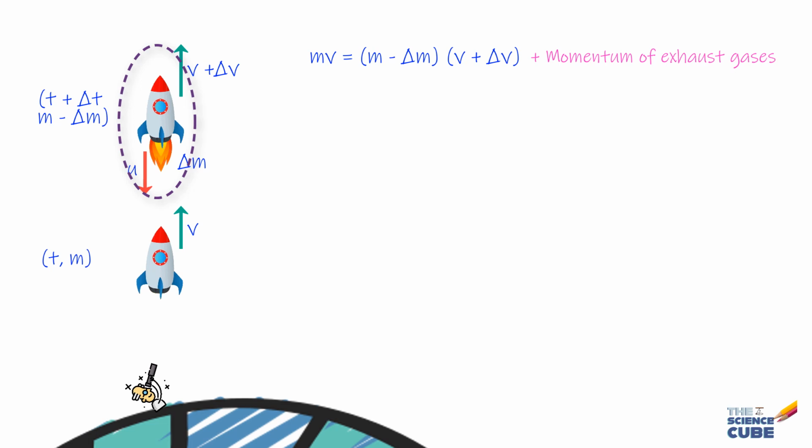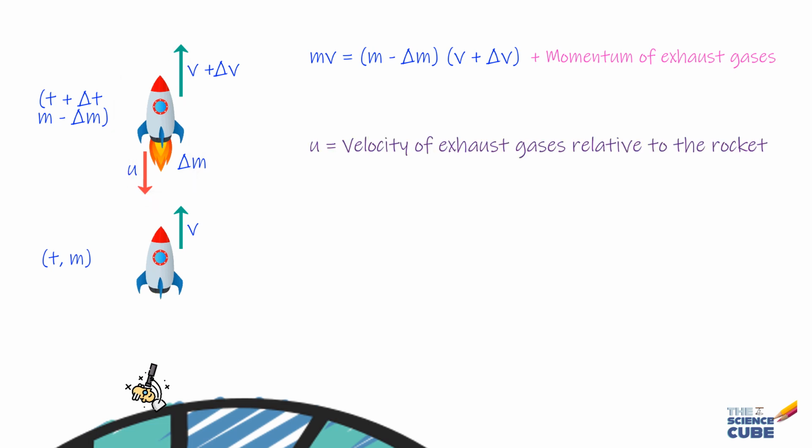But before we do that, you must remember that u is the relative velocity of the exhaust gases, that is relative to the rocket. But we've assumed the velocity v of the rocket is to an observer on Earth. So the velocity of the exhaust gases to an observer on Earth would be v minus u. And I know this part confuses a lot of students. So I've put the derivation and explanation of v minus u in the description below.